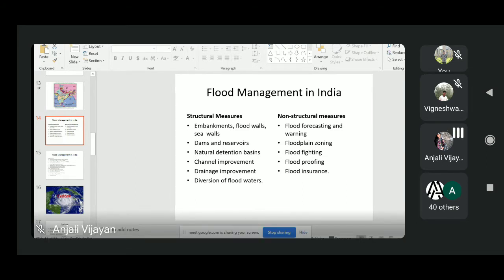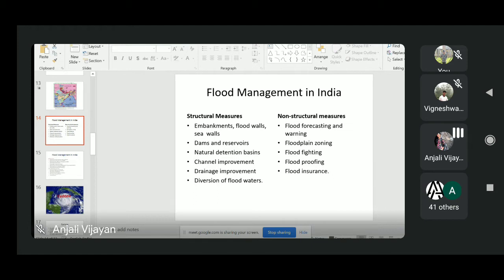And next is diversion of flood water. Simply, we are diverting some part of the water discharge. Sometimes it can be naturally made or sometimes it can be an artificially constructed channel, which usually lies in the same floodplain, or sometimes the new channel which we are making can lie outside the floodplains also.